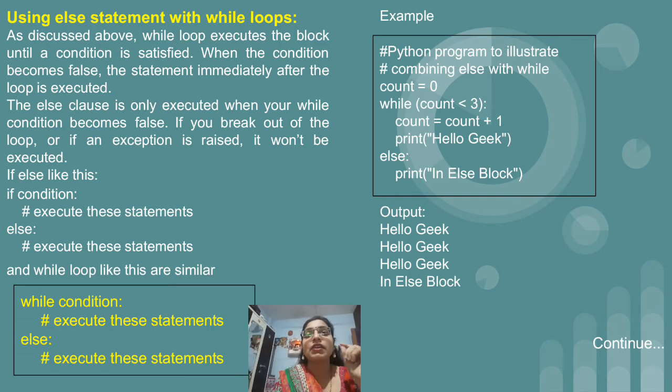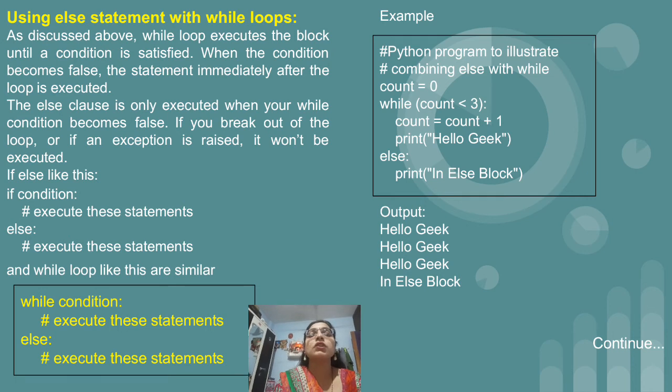We have while, then the condition. If the condition is true, then we want to display the sentences. So just write down the sentences in the indented format, and exactly below the while we have else, then a colon, and then the statement which we want to execute. From the example, it will be clear to you how this while else loop executes.